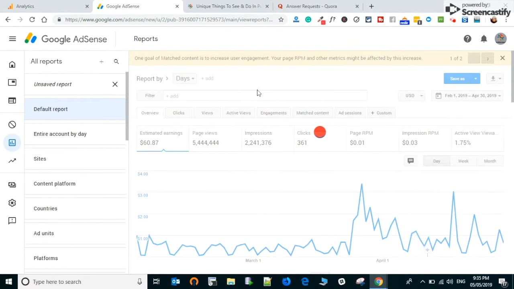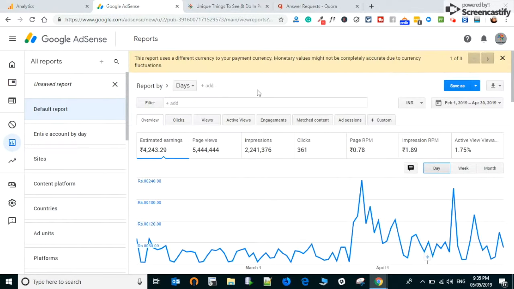Because I'm based in India, I'm more interested in getting the money in Indian rupees. That comes to approximately 4,243 rupees, right? As I told you, it's not very high, but it is good to cover my hosting expenses, and thereby keep me motivated, right?